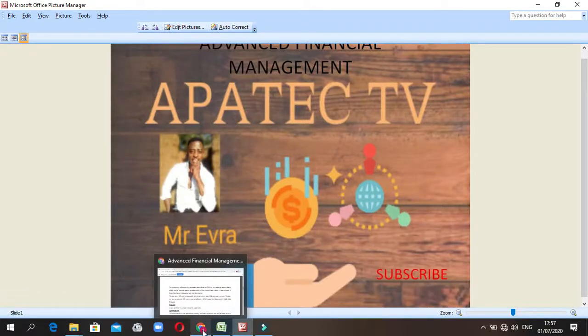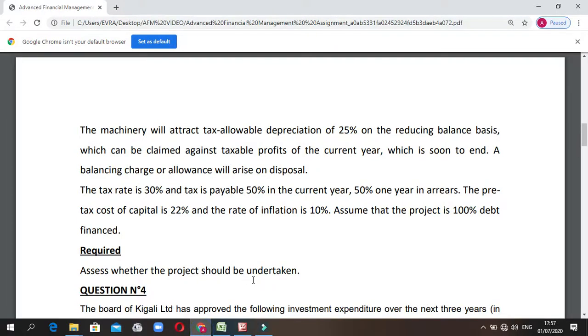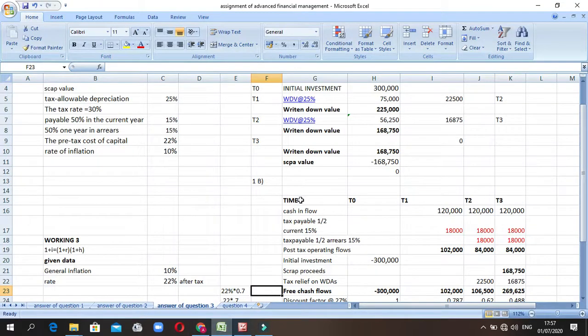So we are going to look at whether this project should be undertaken. So what we are going to do is to do this. Here we have details. Here it is time: time 0, time 1, time 2, time 3. So we have cash inflow.